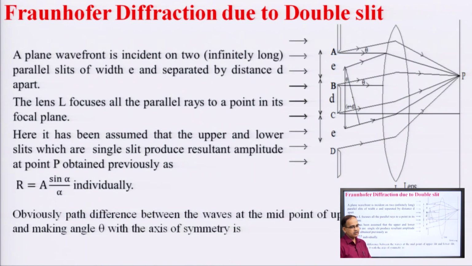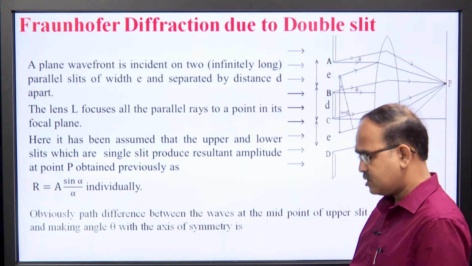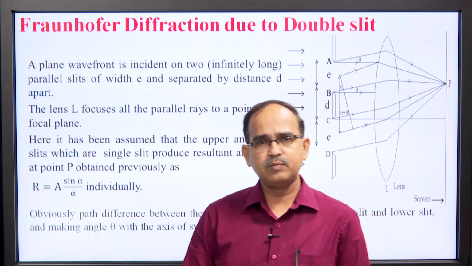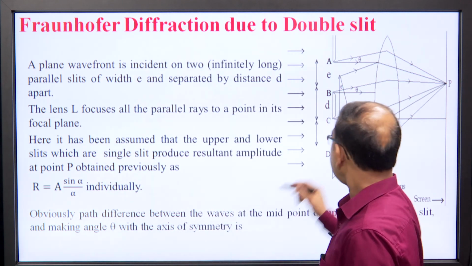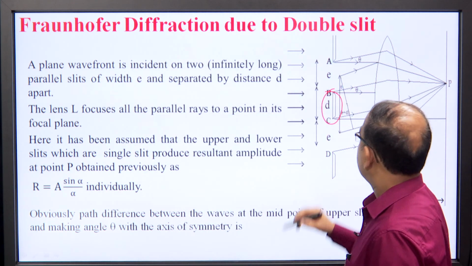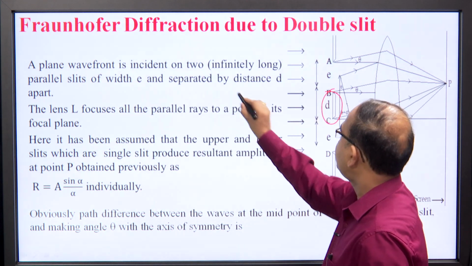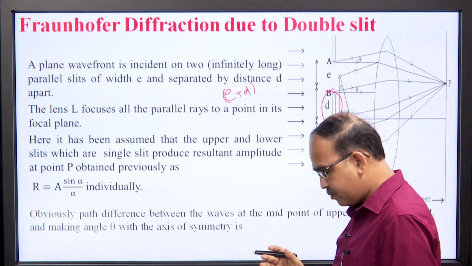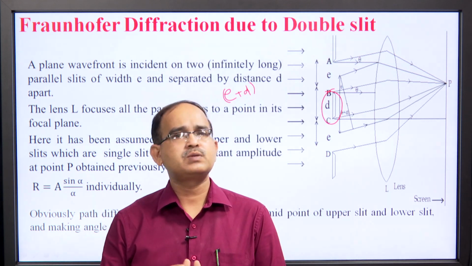Now, Fraunhofer diffraction due to double slit. Fraunhofer diffraction due to double slit uses the results of single slit. Here we have two slits instead of one slit, and both have the same width and they are separated by a distance d. In the slits, the points which are separated by a distance e plus d are known as corresponding points. So, whenever we go for any calculation, we do the calculation with corresponding points only.